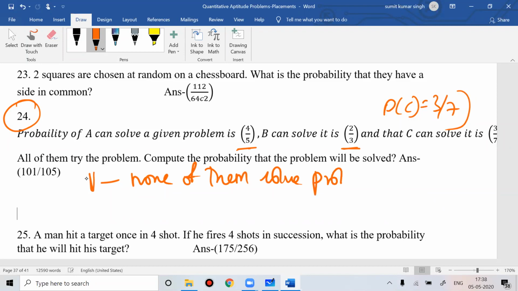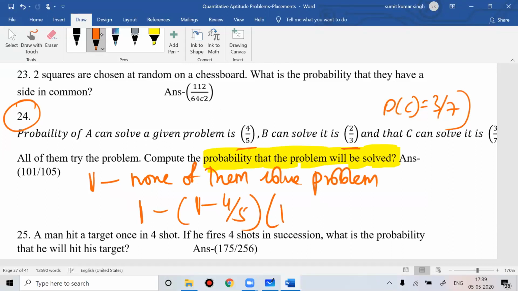What they're asking is, what is the probability that the problem will be solved? When they ask this, they're asking for at least one of them to solve it. So 1 minus none of them solve the problem. So 1 minus (1 minus 4 by 5) into (1 minus 2 by 3) into (1 minus 3 by 7). That will give you the answer. One of them will solve the problem. I hope everyone is understanding.